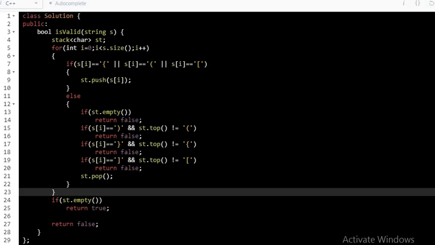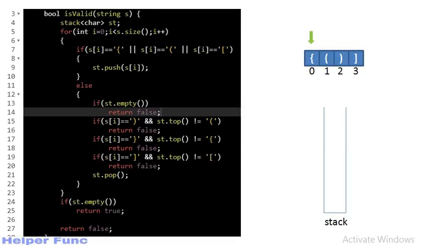And finally, after terminating the for loop, if my stack is empty, I will return true, otherwise I will return false. So let's see an example where the string is not valid. At first there is an opening bracket, so we will push it into the stack. Again there is an opening bracket, so we will push it again into the stack.